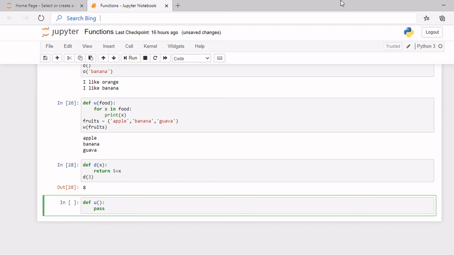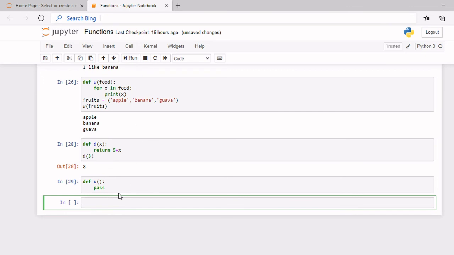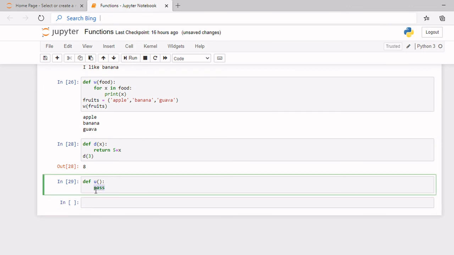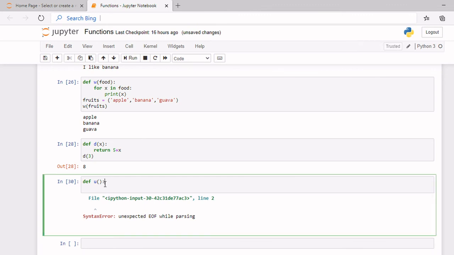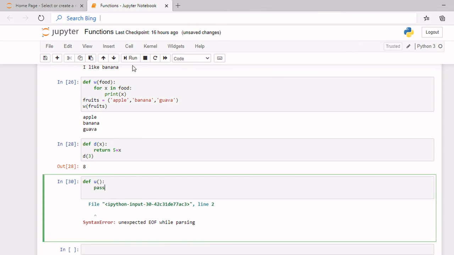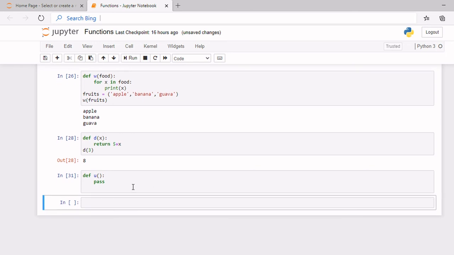Okay, and now if I write pass, no error will occur. Nothing will come. But now if I don't write pass, as you can see, an error has come. So only if I write pass, no error is going to come. Okay, so you can leave it like this.